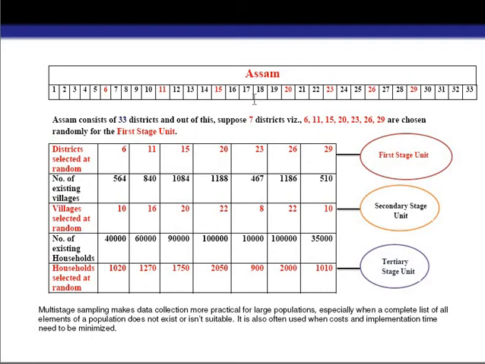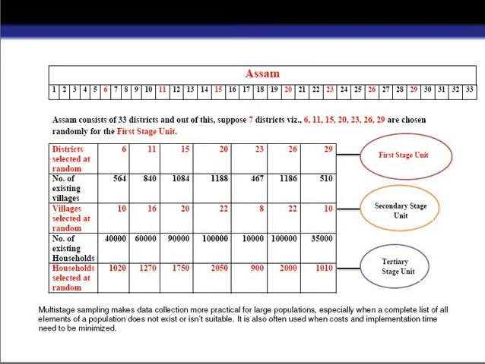Okay, so here simply suppose that we come to know that in the state of Assam, there are 7 districts which have the maximum number of COVID cases. In that case we just simply consider those 7 districts for our first stage unit. And after that we take some of the villages from those districts according to our convenience, or you can say according to our interest.